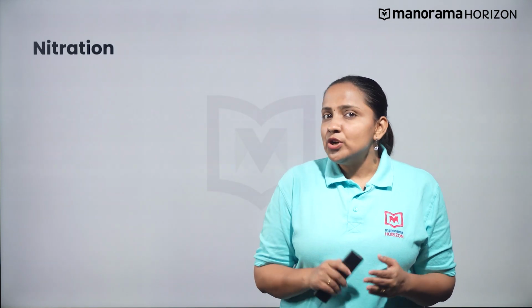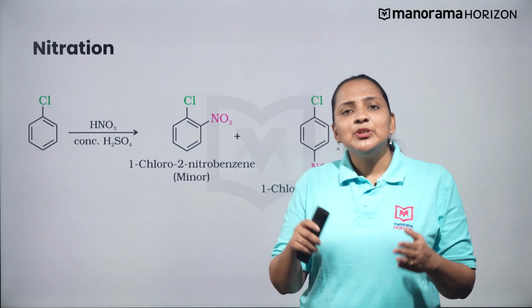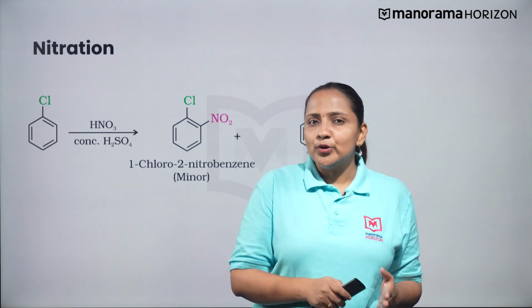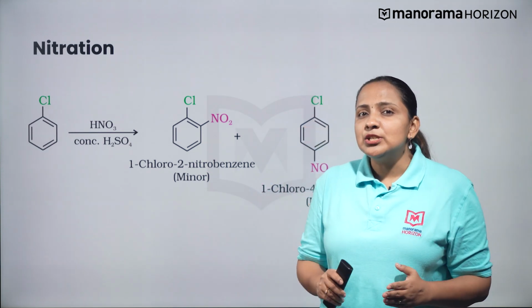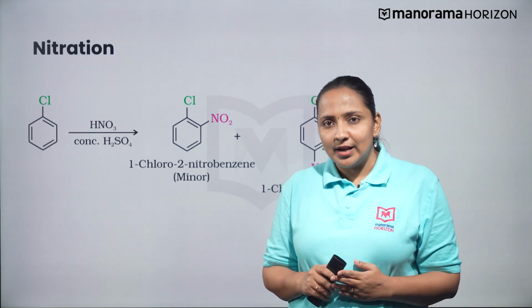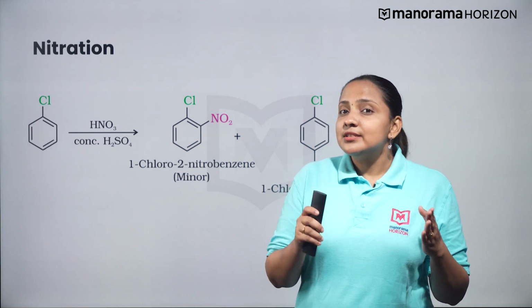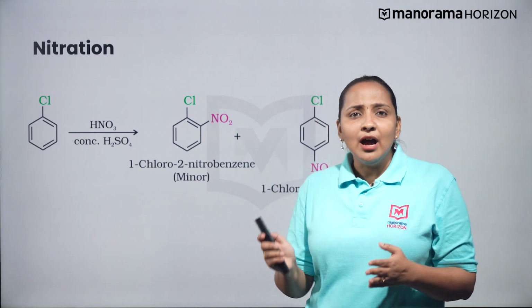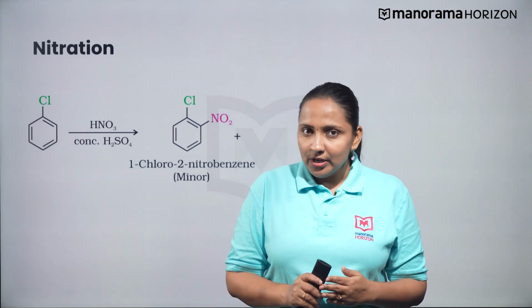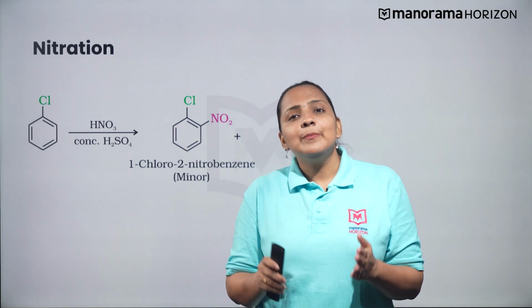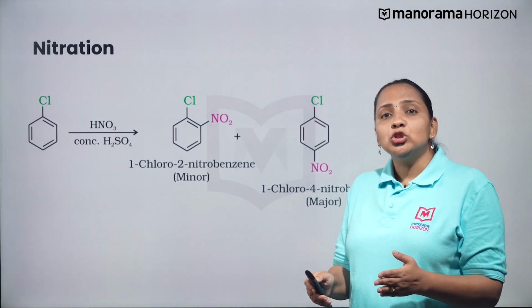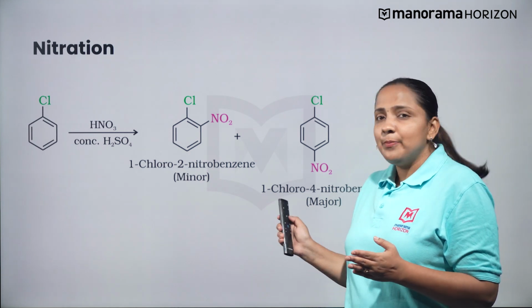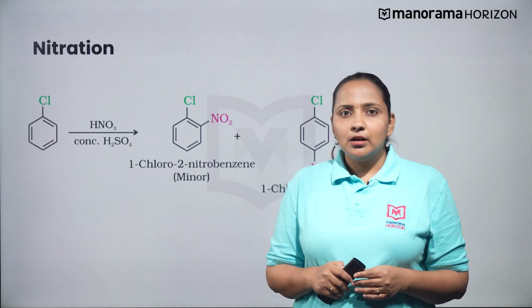Whereas in nitration of haloarenes, the reaction between nitric acid and sulfuric acid results in the formation of the NO2+ electrophile. The reaction results in the formation of both ortho and para compounds. However, the para isomer will be the major product and the ortho isomer will be the minor product.